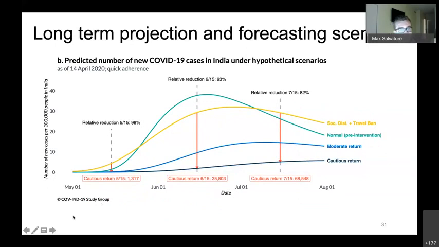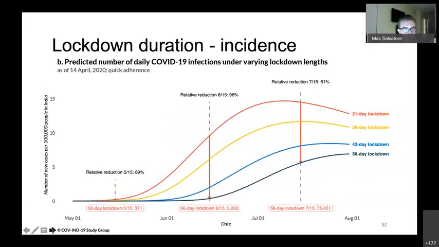And then on the next slide, we also looked at the length of lockdown. So again, the initial lockdown was announced for 21 days, and then was extended to 40 or so days, and then 55 days. And as you would expect, the longer that lockdown period persists, the greater the benefit that you see.